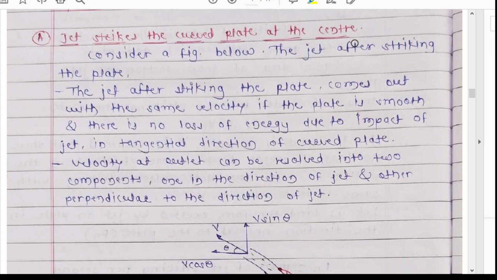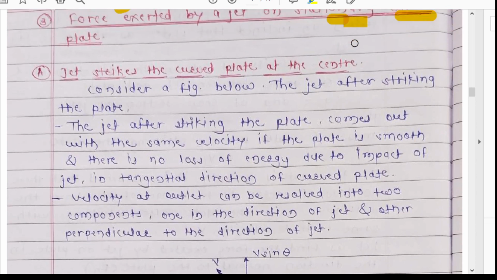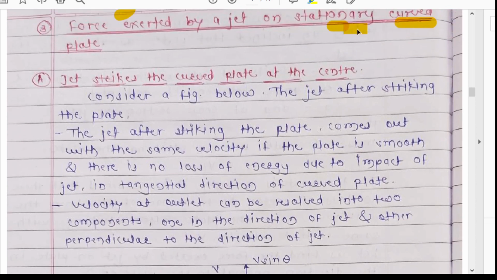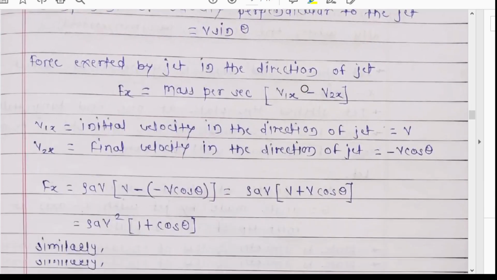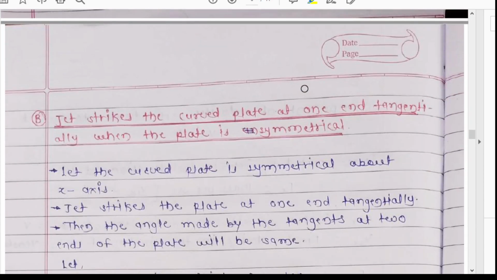Now in this topic, stationary curved plate, there are three conditions. First, the jet strikes the curved plate at the center. Second, the jet strikes the curved plate at one end tangentially when the plate is symmetrical. And third, the jet strikes the curved plate at one end tangentially when the plate is unsymmetrical.